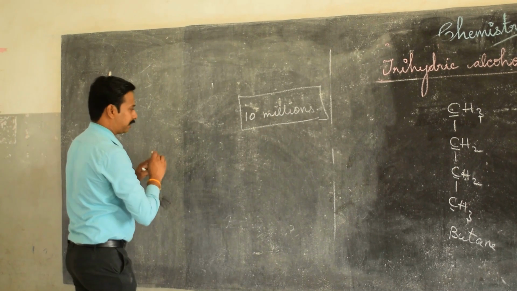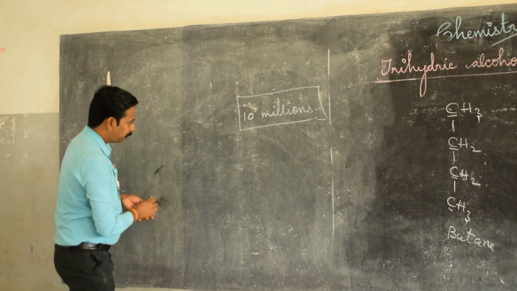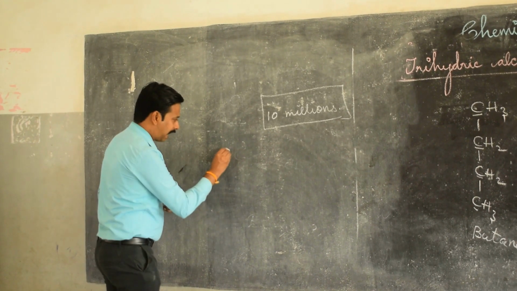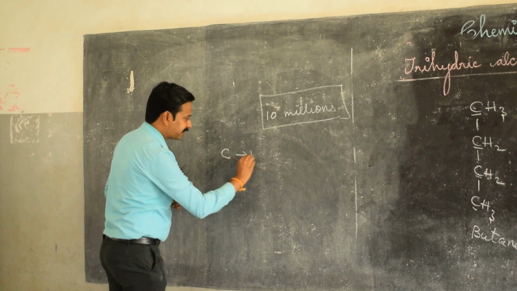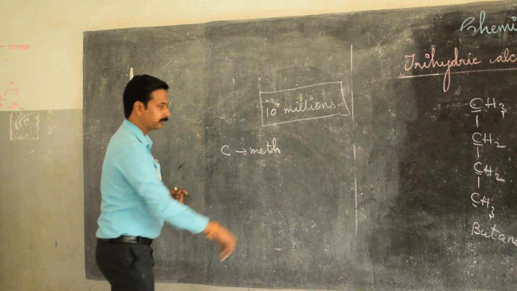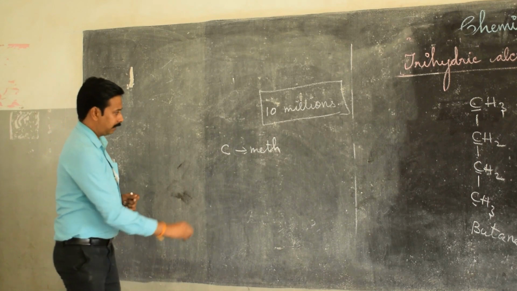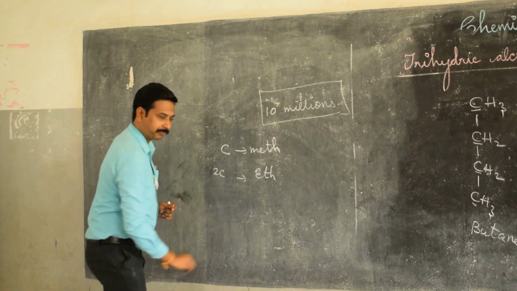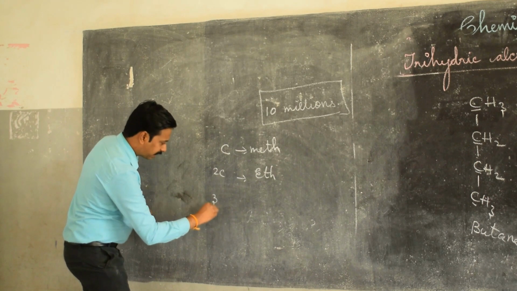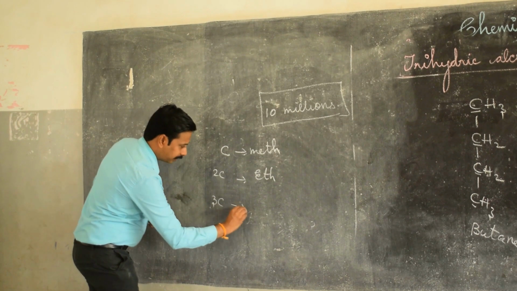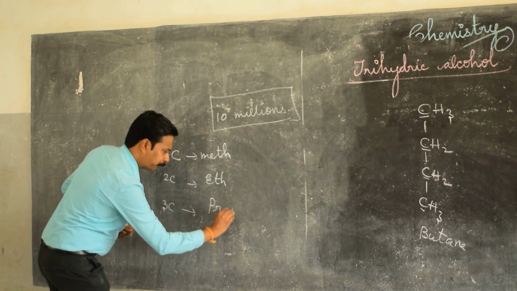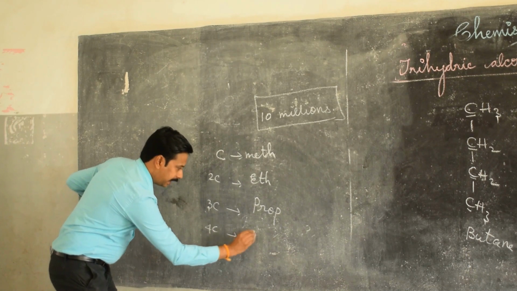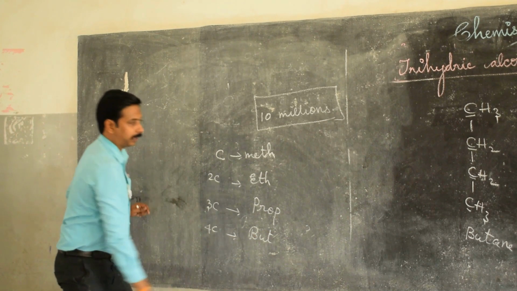Now I am going to share this through this video. If any organic compound consists of only 1 carbon, the name will start with meth. If it is 2 C, the name will start with eth. If the molecule consists of 3 C, the name will start with prop. If it is 4 C, the name will start with but.